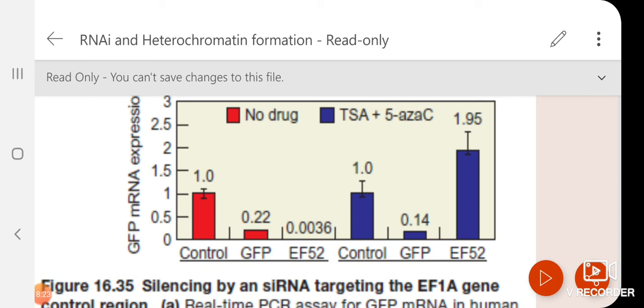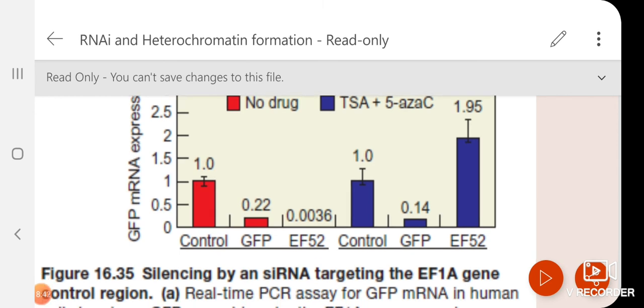So the drug is TSA, which will not allow histone proteins to function. So in presence of that, they have done the real-time PCR. Control, there is no more effect. There is again silencing in the GFP with the siRNA treatment in the coding sequence.